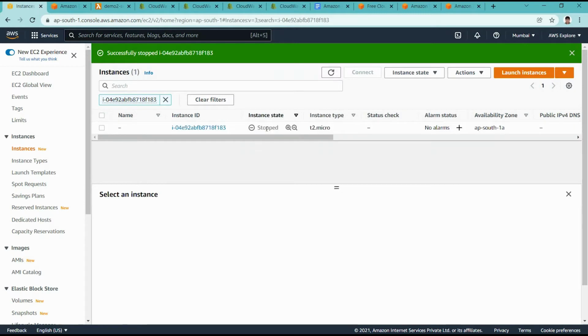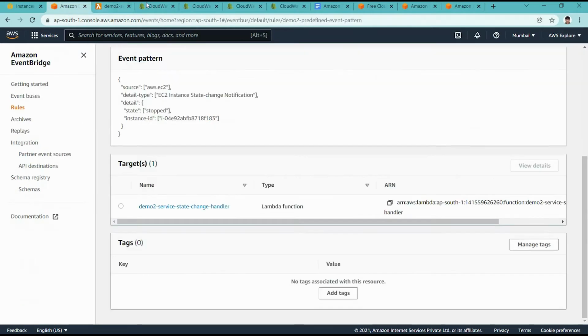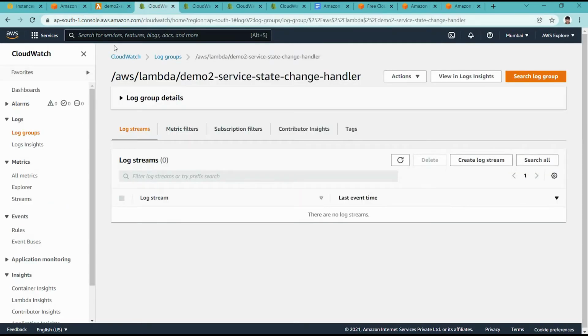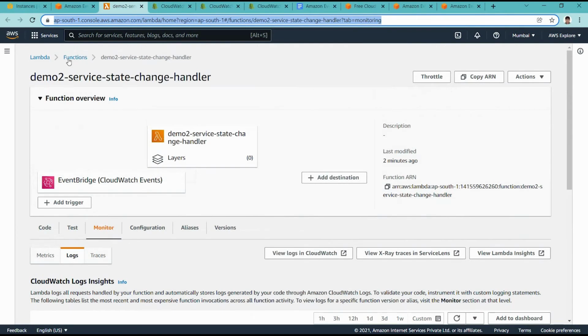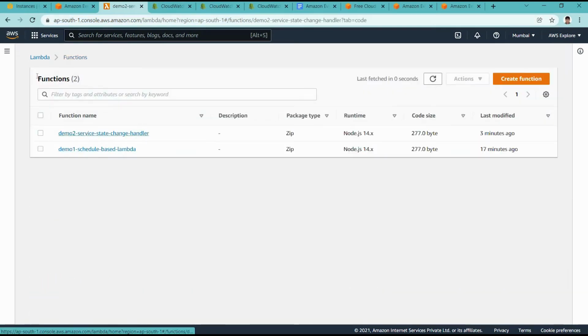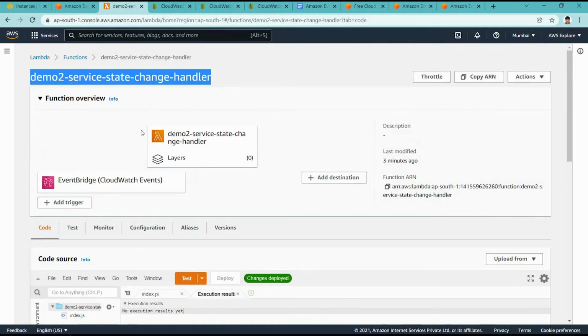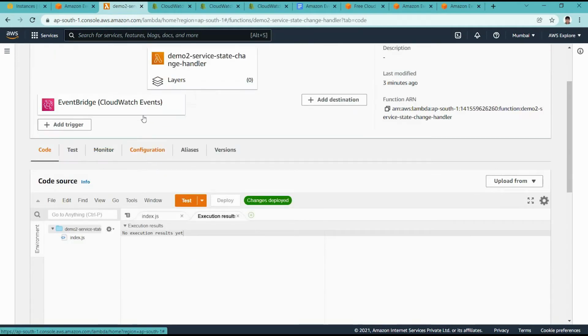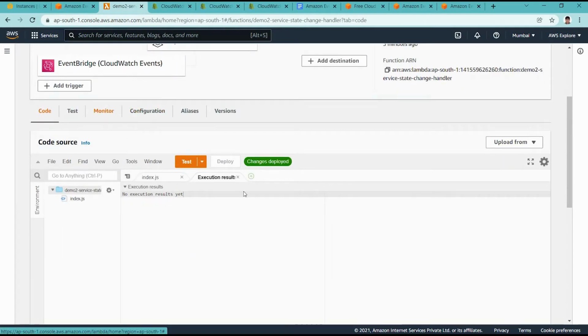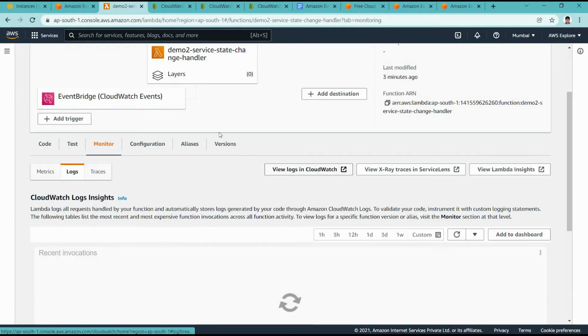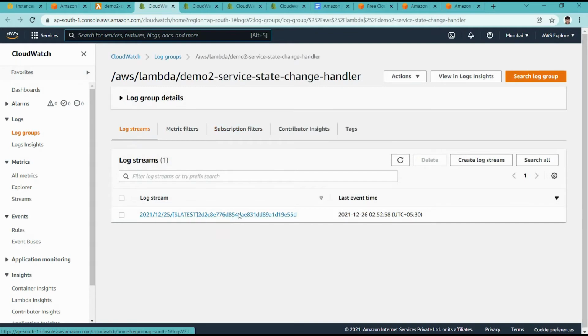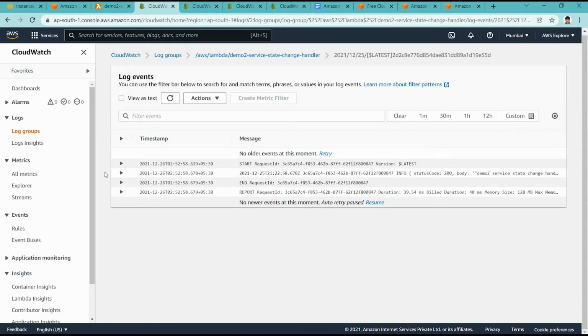Now we can see the instance state is stopped. So now let's look at this Lambda function's CloudWatch log again. We are in this demo 2 Lambda function because we use it as the target of that predefined event pattern matching for EC2 instance state change. In monitoring, we will go to CloudWatch logs. Now it should have at least one log. Yeah, we can see one log added because of that EC2 state change from running to stopped.